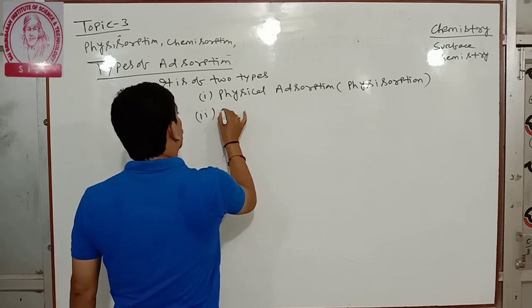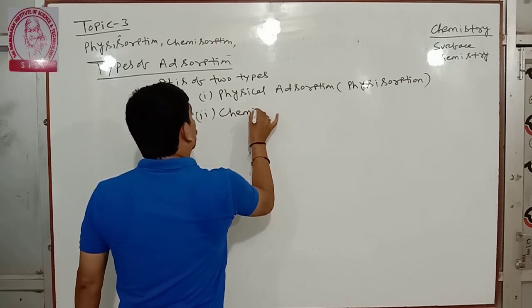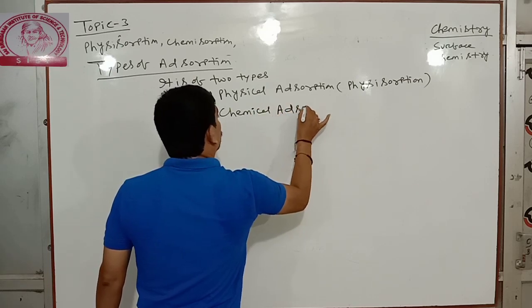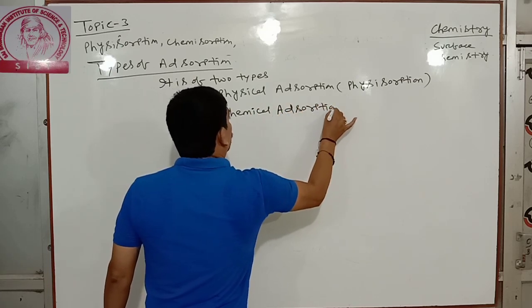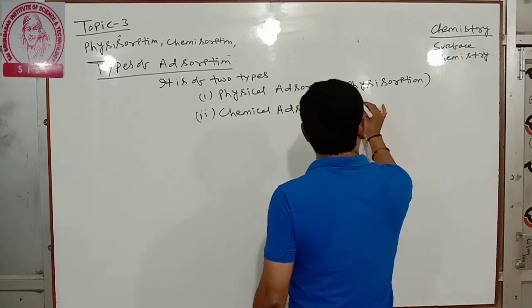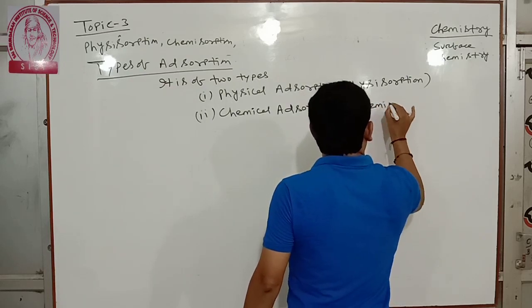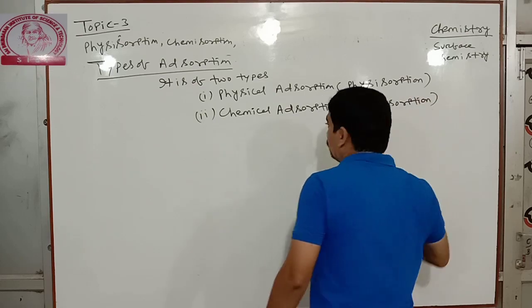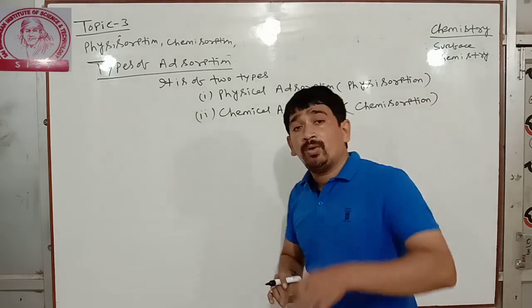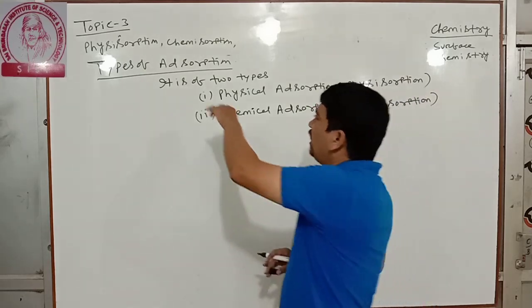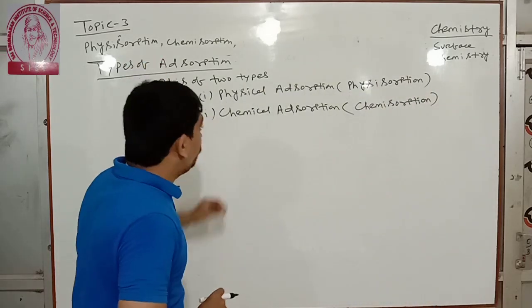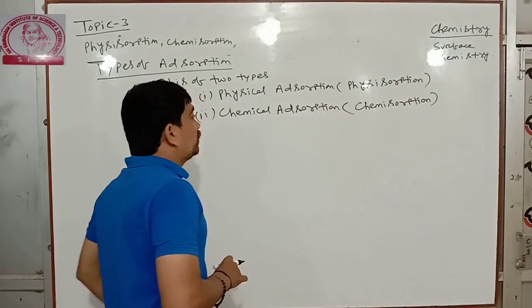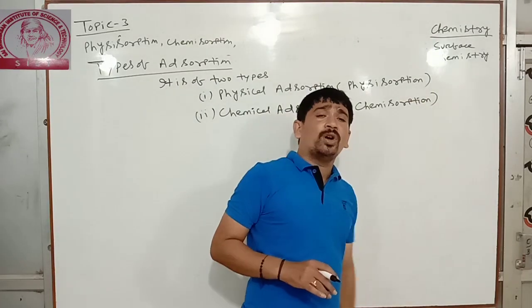Second is chemical adsorption, or chemsorption. So we will discuss two types. Adsorption is generally of two types. One is physical adsorption or absorption. Second is chemical adsorption or chemsorption.